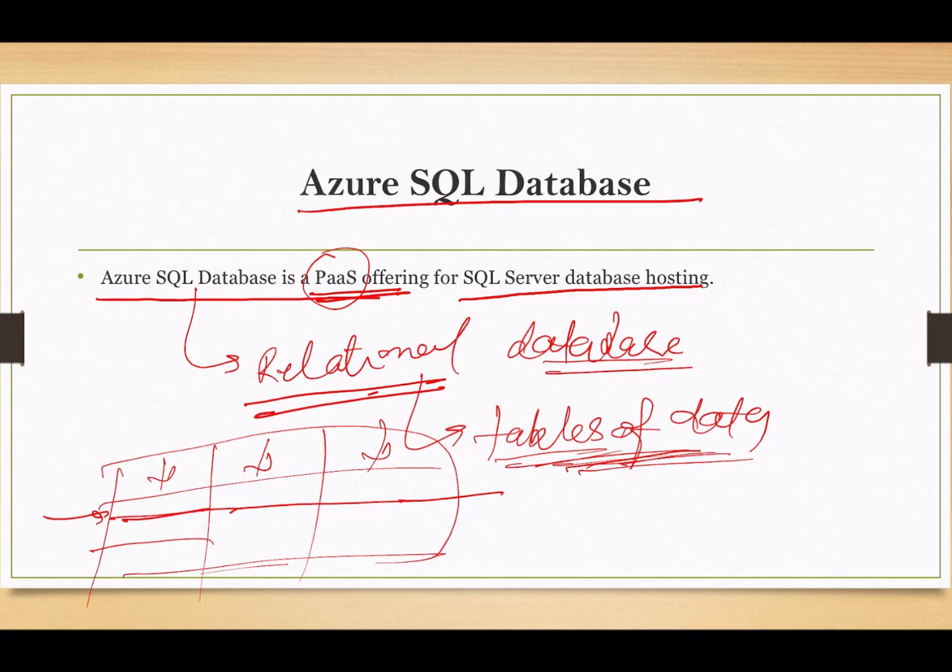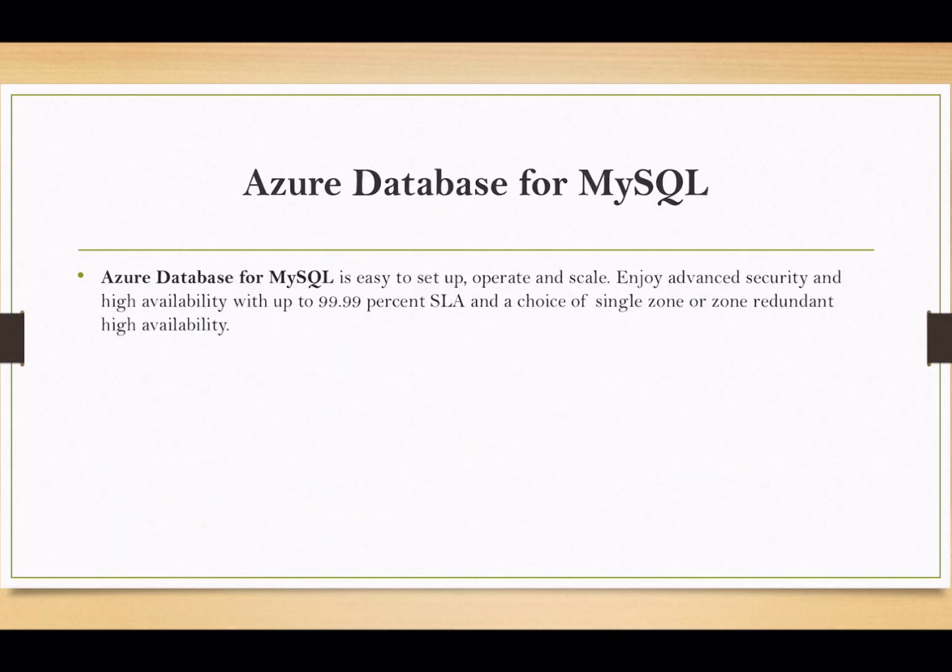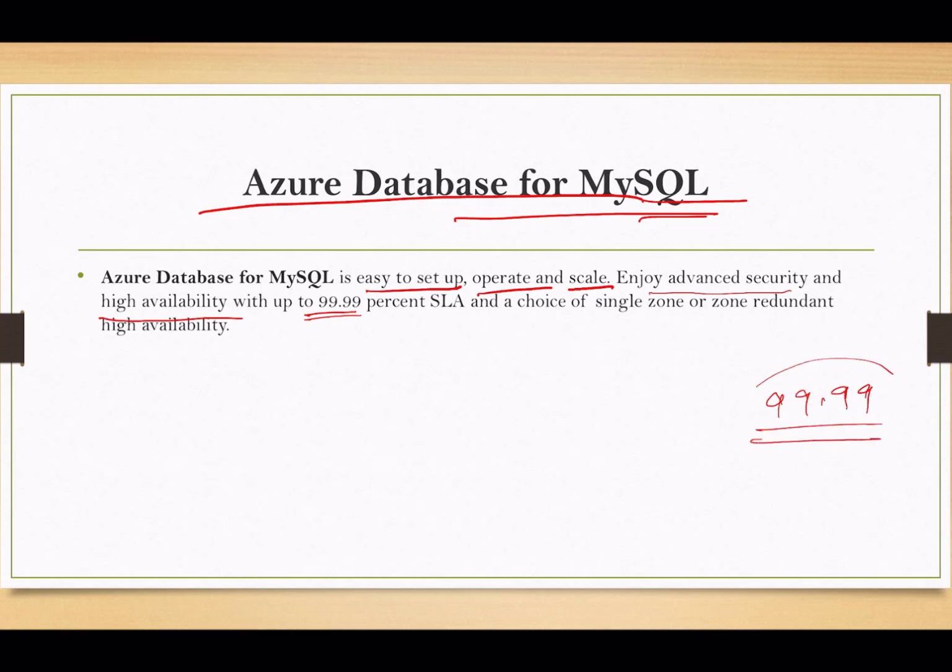Next we have Azure Database for MySQL. If we talk about Azure Database for MySQL, it is easy to set up, operate, and scale. Also, we enjoy advanced security and high availability, that is 99.99%, which is the maximum Azure provides for any service.